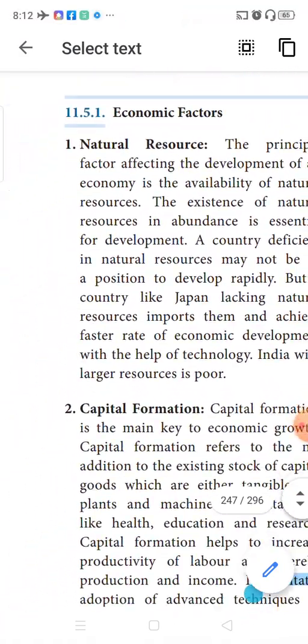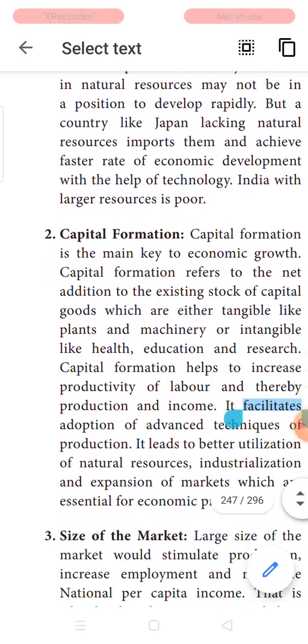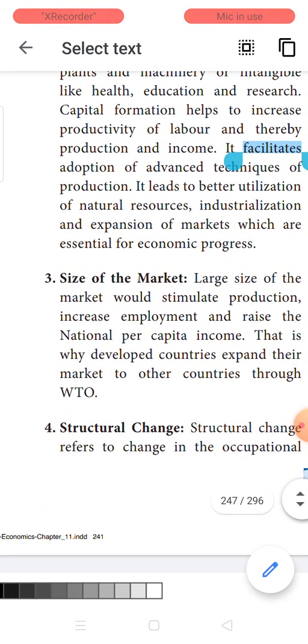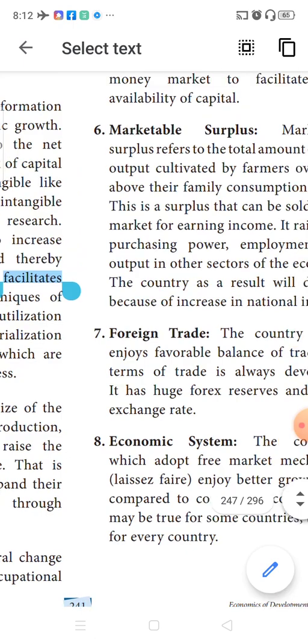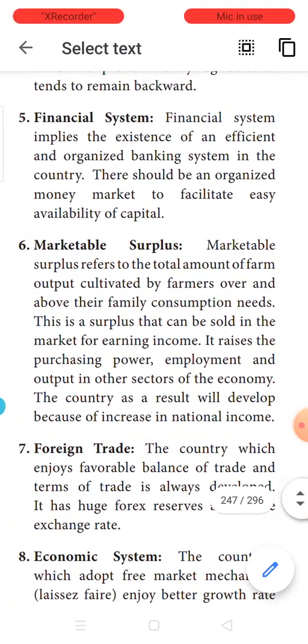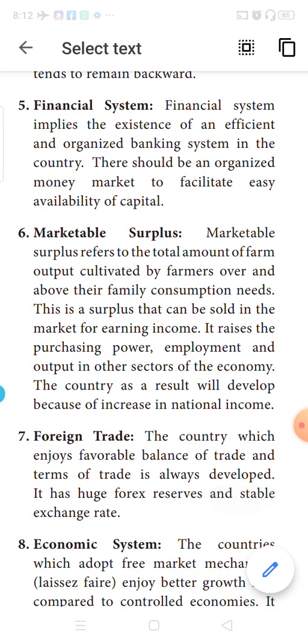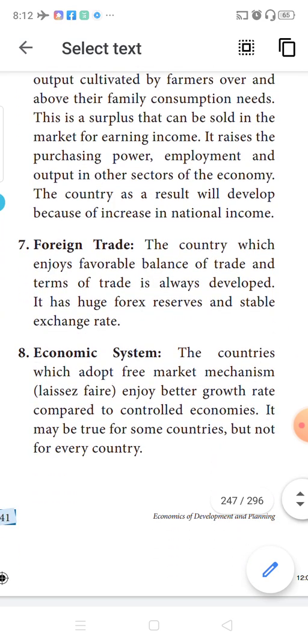So what are the factors? Economic factors: natural resources, capital formation, the size of the market, structural changes, financial system, marketable surplus, foreign trade and economic system.